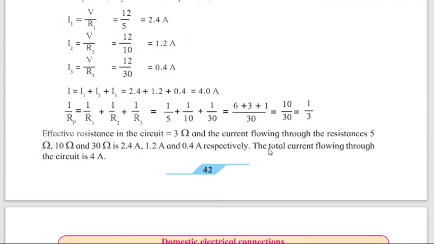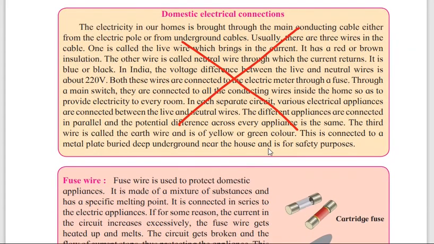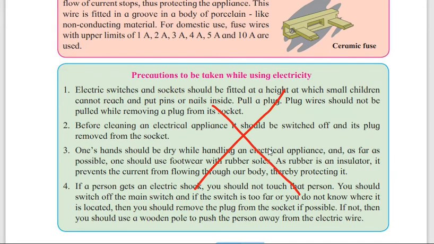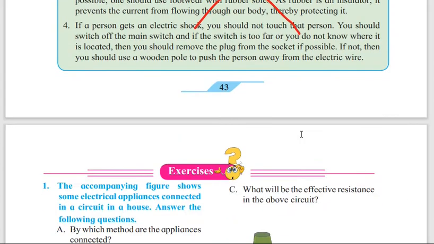Page number 42, all is there. Page number 43, domestic electrical connection is not there. Then the last one, that is precaution to be taken while using electricity, also is not there. But you can just read this, because this is very important paragraph, where at least you should know how to take the precautions while using electricity. So this is given as just information like you can keep for yourself.